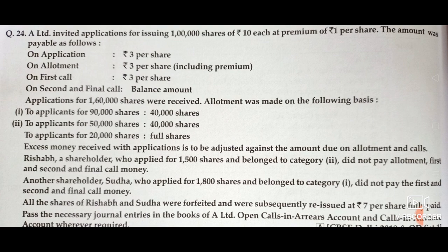Rishabh has applied for 1,500 shares, so we have to calculate the shares allotted to him first in the working note. Next, another shareholder Sudha, who applied for 1,800 shares and belonged to category first, did not pay the first and second and final call money. Here also they have given the shares applied by Sudha, so here we have to calculate the shares allotted to Sudha.